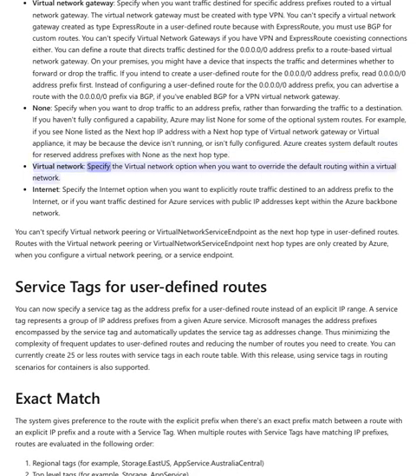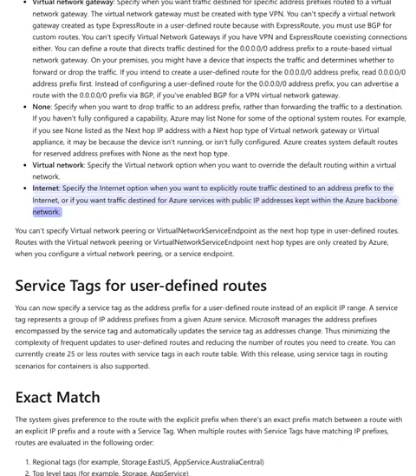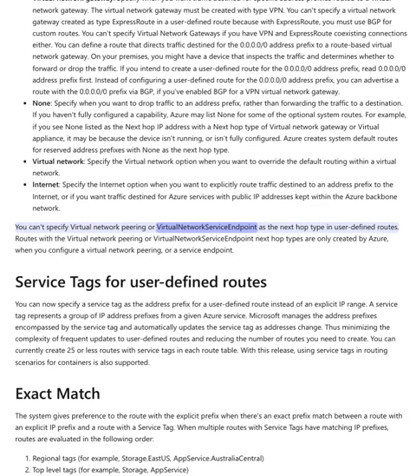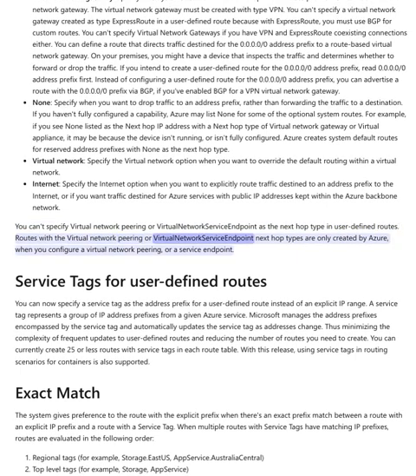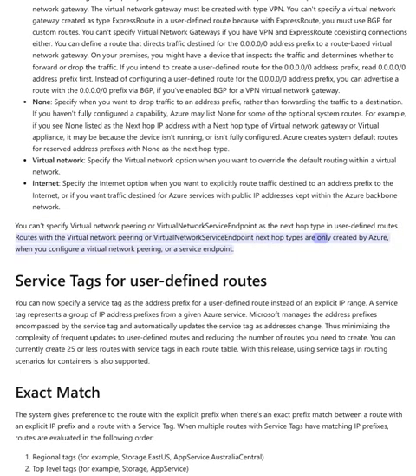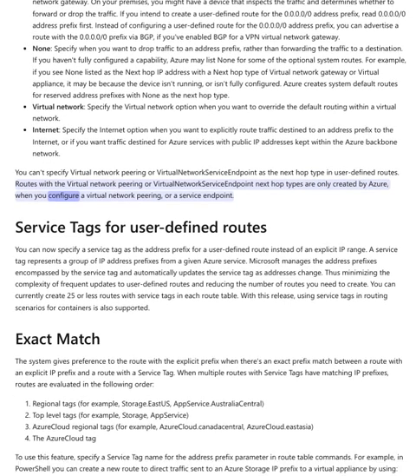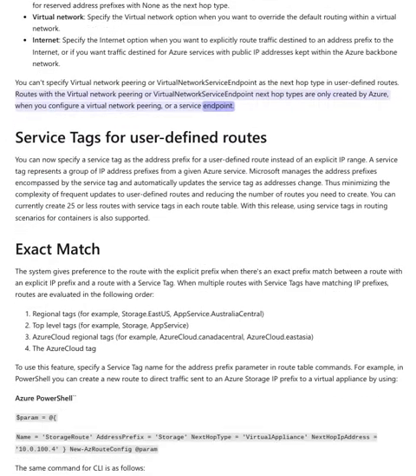Virtual network. Specify the virtual network option when you want to override the default routing within a virtual network. Internet. Specify the Internet option when you want to explicitly route traffic destined to an address prefix to the Internet, or if you want traffic destined for Azure services with public IP addresses kept within the Azure Backbone network. You can't specify virtual network peering or virtual network service endpoint as the next hop type in user-defined routes. Routes with the virtual network peering or virtual network service endpoint next hop types are only created by Azure when you configure a virtual network peering or a service endpoint.